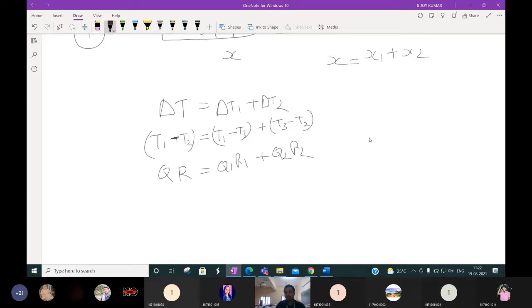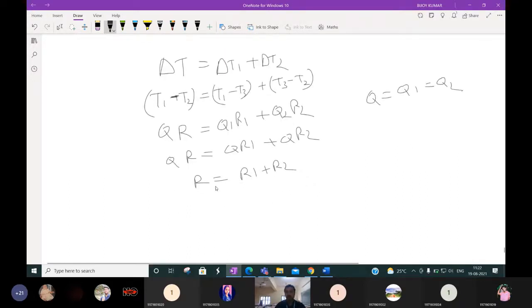So let us consider steady state condition. Then the heat flow will be constant. Then we can write Q into R is equal to Q into R1 plus Q into R2, or we can write R is equal to R1 plus R2. R is the overall resistance, so overall resistance will be the sum of individual resistances.